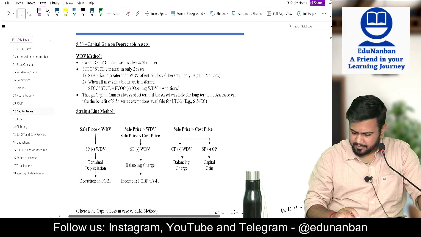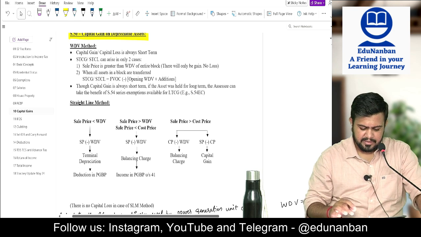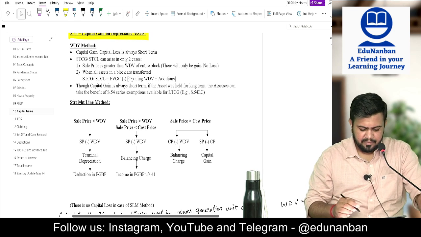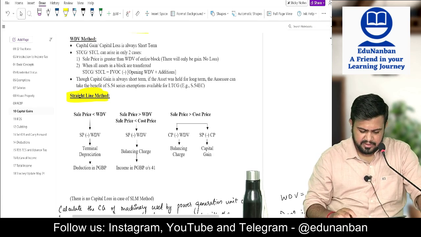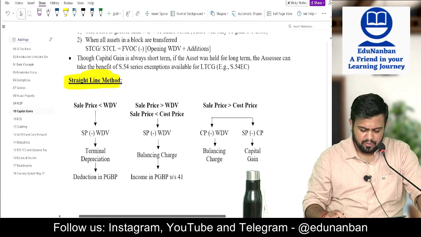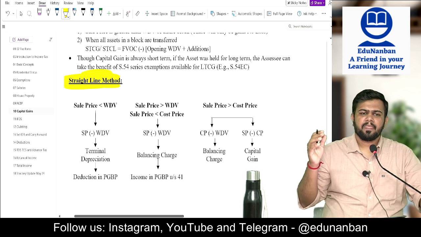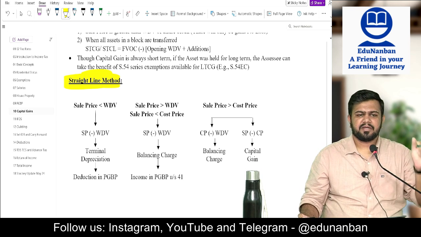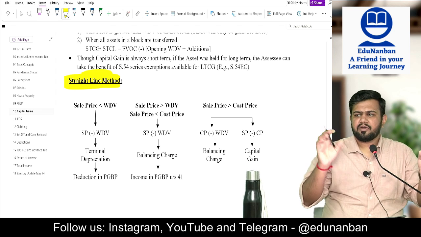Now let us see section 50, capital gain on depreciable asset. First let us look at the straight line method. WDV we have already discussed. One more time I will discuss. So in the straight line method, what happens? Listen here. When does the straight line method apply? Only for generation of power, and generation and distribution of power. They have the option to choose the straight line method or the WDV method.